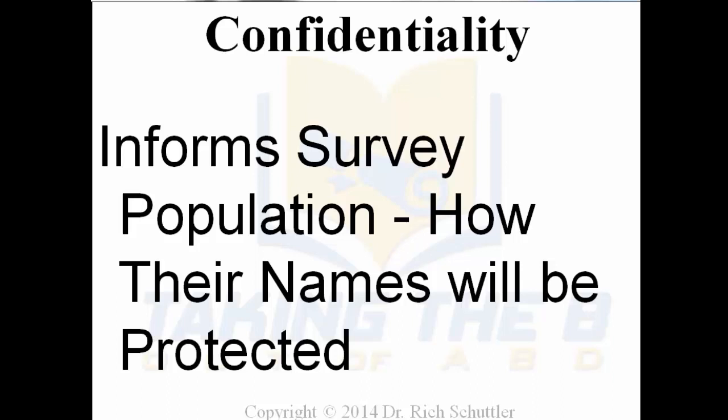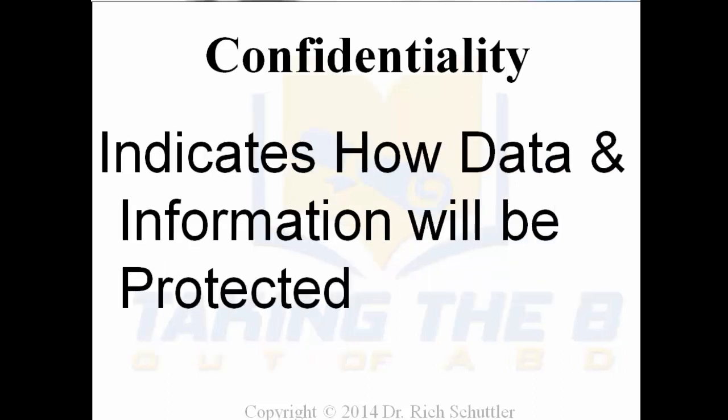I mean, you're not going to just leave their signed informed consent forms lying around your desk, or haphazardly leaving them around at home or thrown in a trash can where somebody else could find them. Confidentiality indicates how data and information will be protected. You might indicate that you're going to take the signed forms and all the notes that you take, and store them in a locked cabinet, perhaps in your workplace, or in a secure place at home. Again, what are you going to do literally to protect the information?